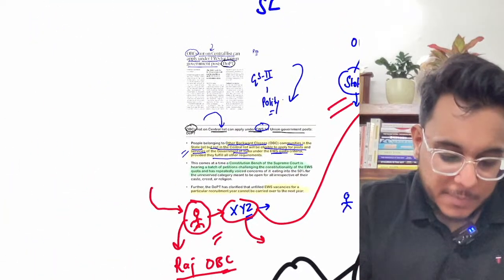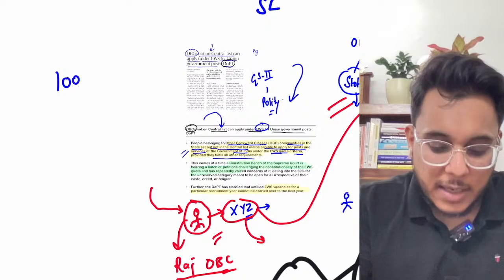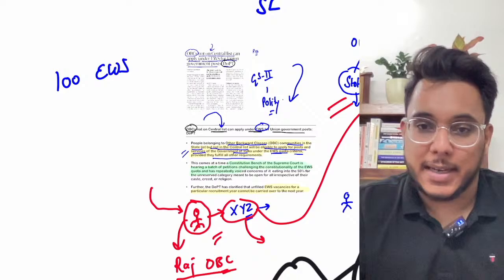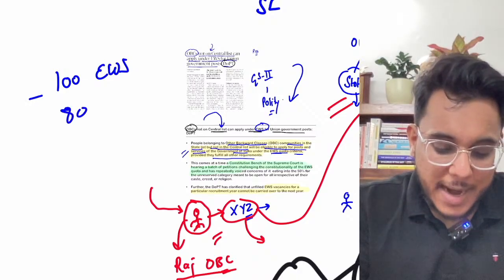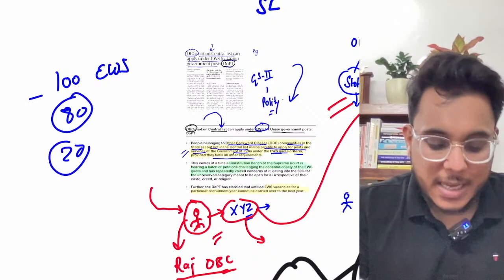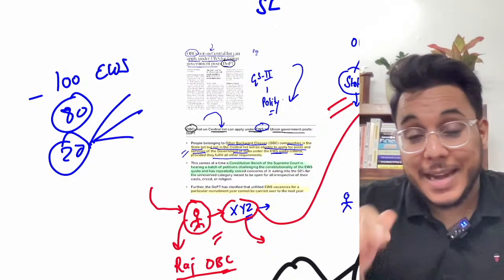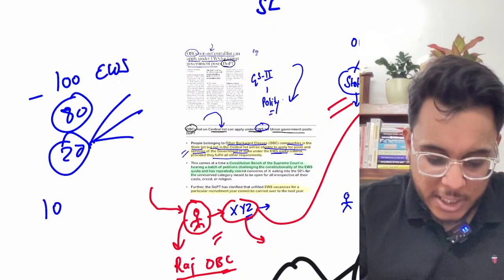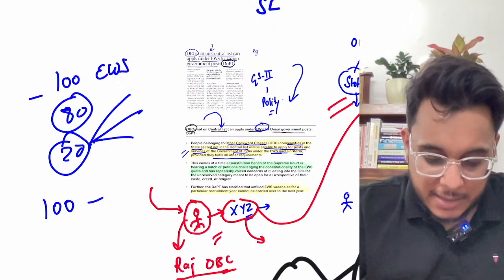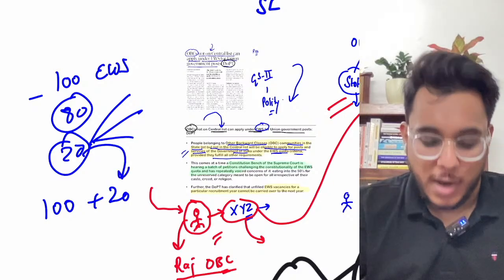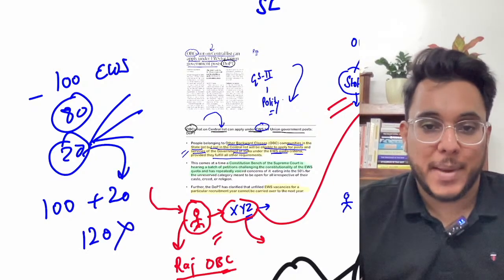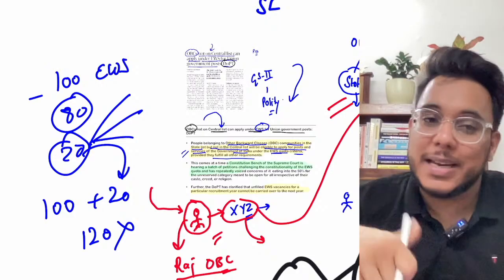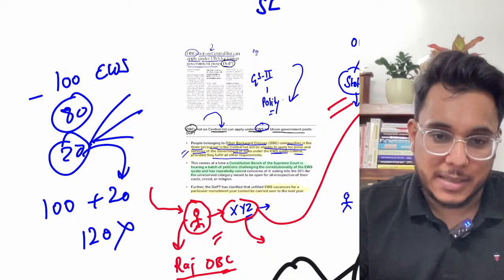It means that, for example, in a particular service there were 100 positions reserved for the EWS category. Suppose this particular year only 80 seats have been filled, 20 seats are left. These 20 seats will not be carried into the next year's reservation. It will not happen that in the next year, if there are 100 EWS seats, you add the 20 of the last year also and it becomes 120. No, this will not happen. The seats under the EWS which have not been filled in the present year cannot be carried over to the next year.